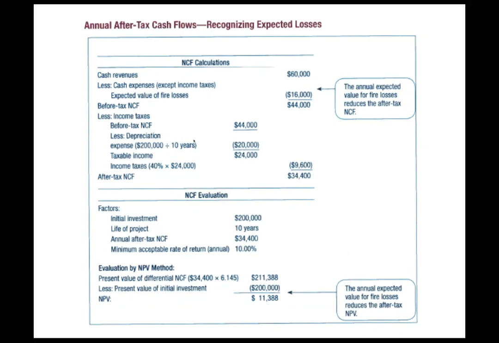Now what we need to do is figure out what that looks like after taxes. Well, we had $200,000. We know it's going to have a 10-year useful life that they've given, so $20,000 a year. So 44,000 minus the 20 is $24,000. Now, what's that 24,000 at a 40% tax rate? We end up with $9,600. So we now take that 44,000, that before-tax net cash flow, subtract our income taxes, and so after-tax net cash flow is $34,400.